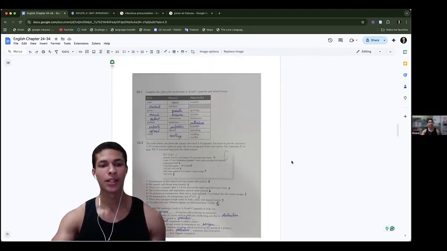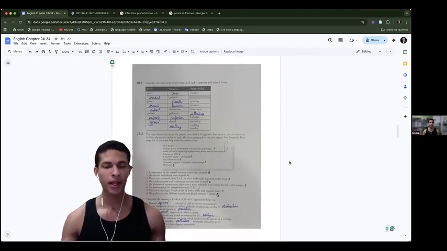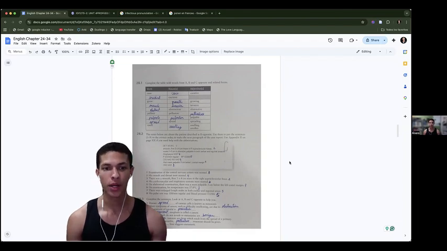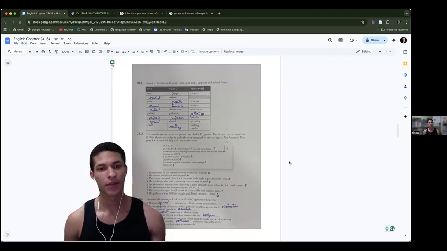Now, exercises of chapter 28. Complete the sentences with the table with words from A and B, and also C opposite and related forms. Verb, noun, and adjective. We have cure. Noun will be cure, adjective, curative. Next we have excise. The noun will be excision. We don't have an adjective.